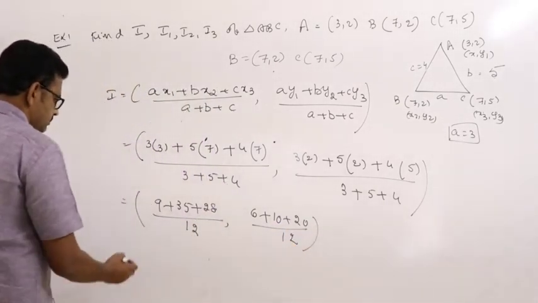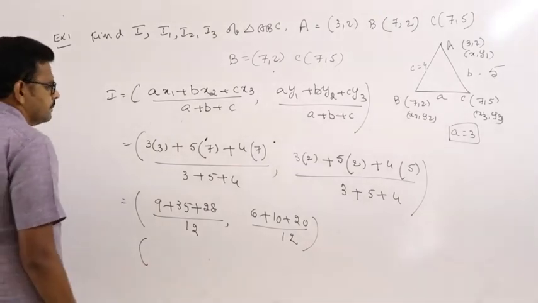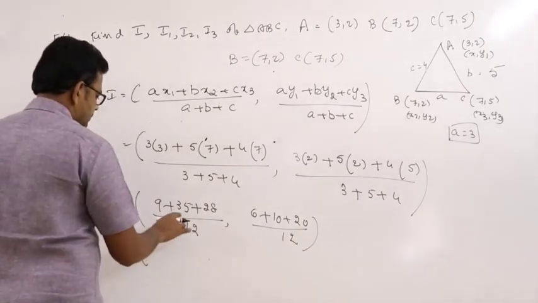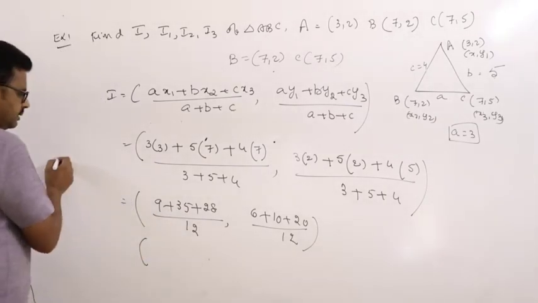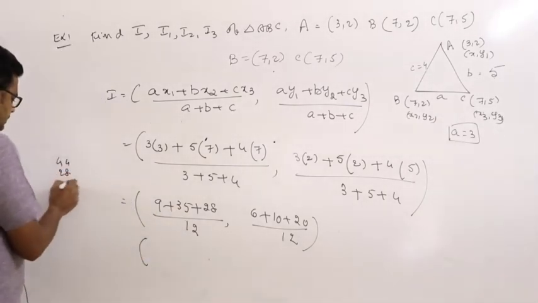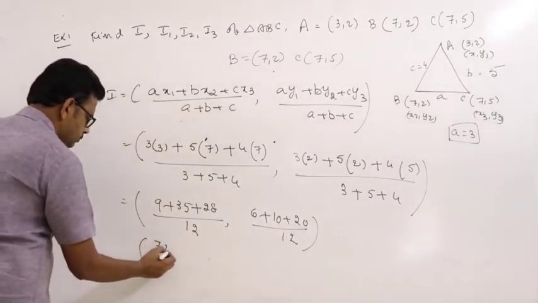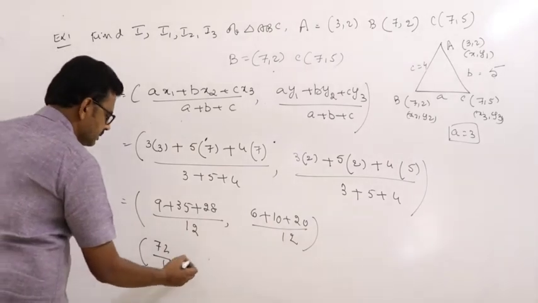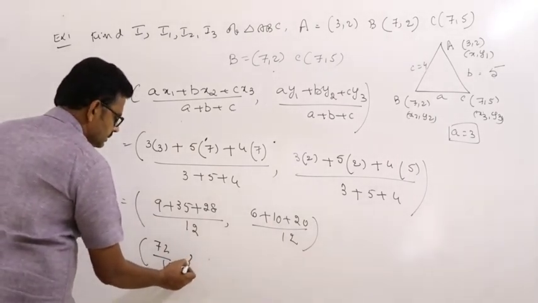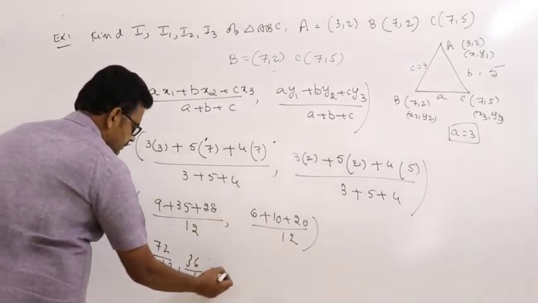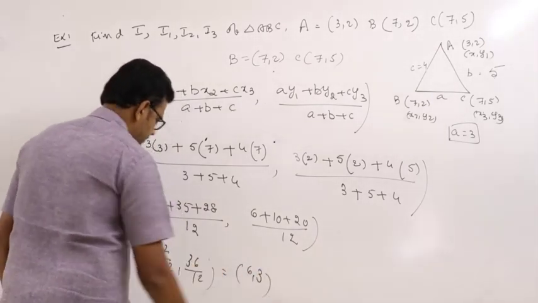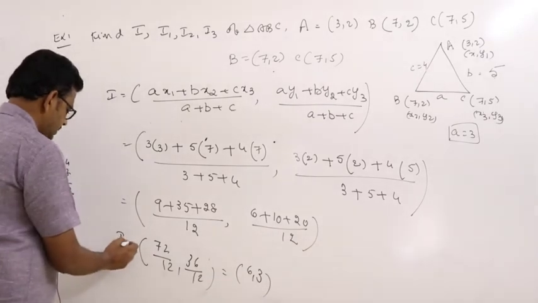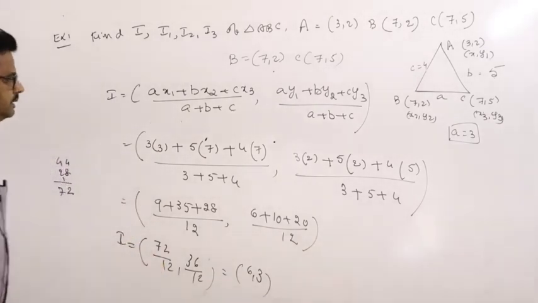This equals 72 by 12, comma, 36 by 12, so this is 6 comma 3. So I, the incenter, is (6, 3).